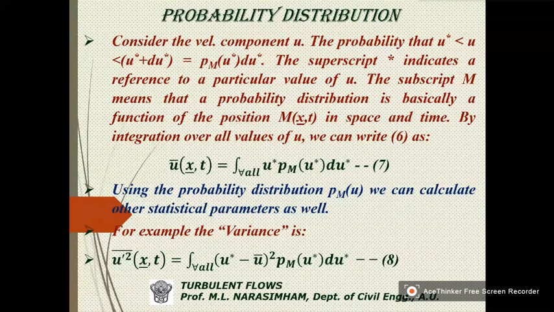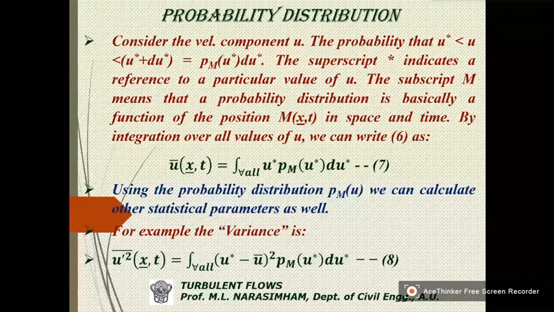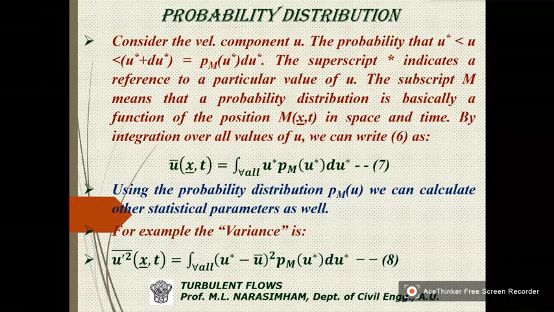So here u star is 1 and du star is 0.5. So at any given point, u is between 1, that is u star, and 1.5, that is u star plus du star. So that is the definition of probability.